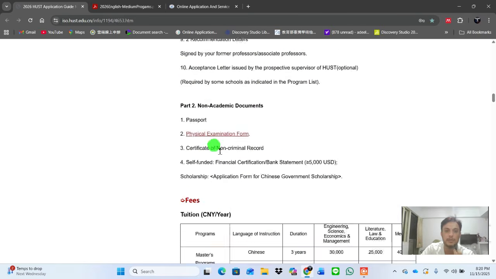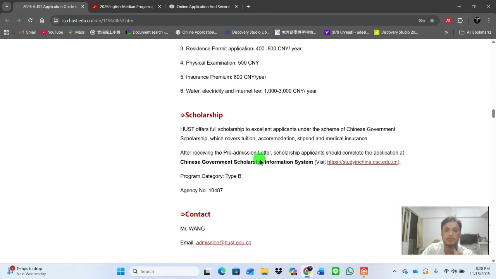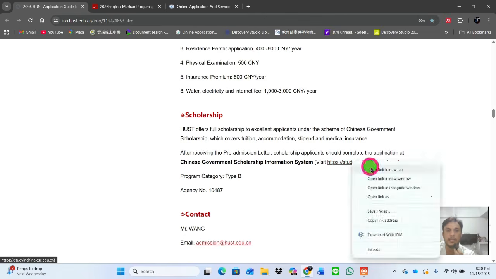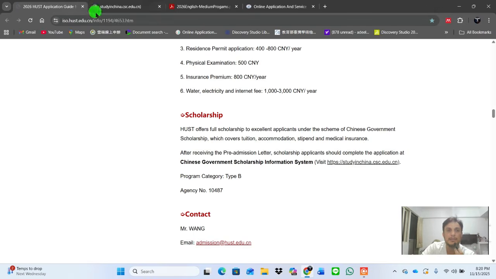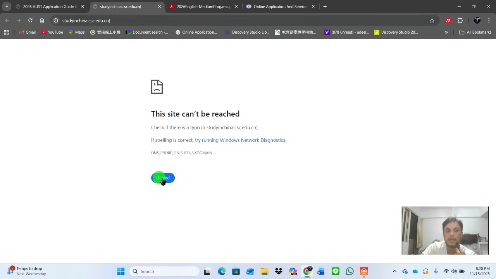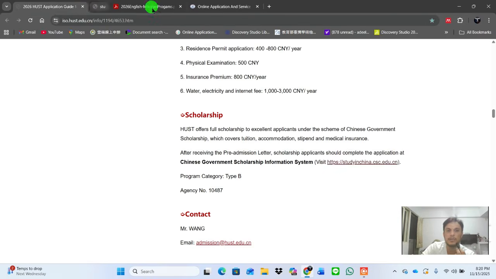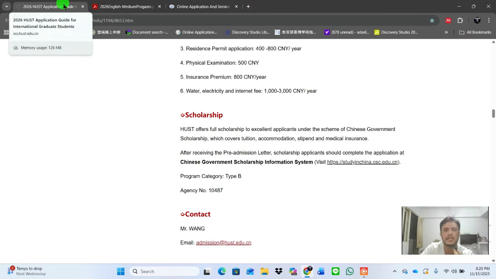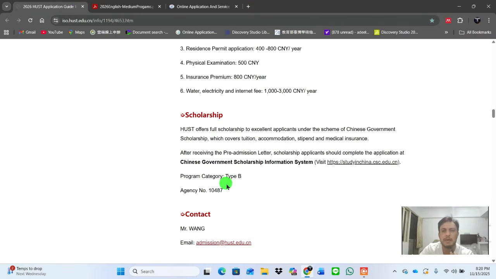I just want to show you where you have to apply for a scholarship. You can see this is the Chinese government scholarship system. Simply you can click it here. Because I'm in Taiwan, maybe it's not working here, so I have to apply a VPN, so you can check in your country whether it's working or not working. Everybody knows where the Chinese government website is.